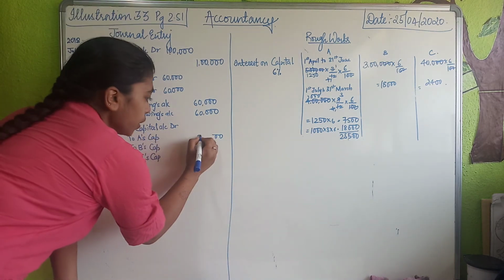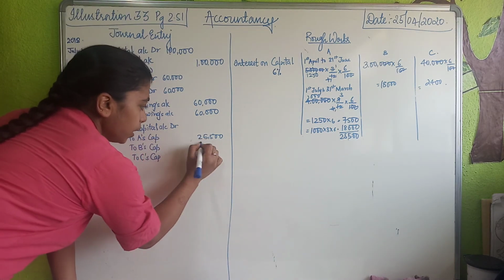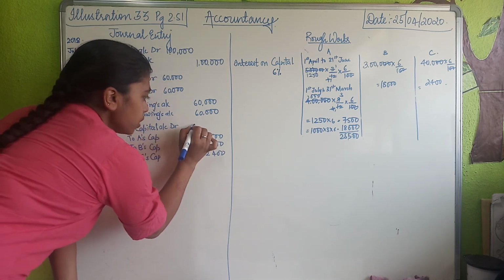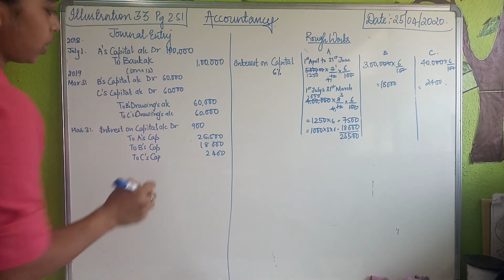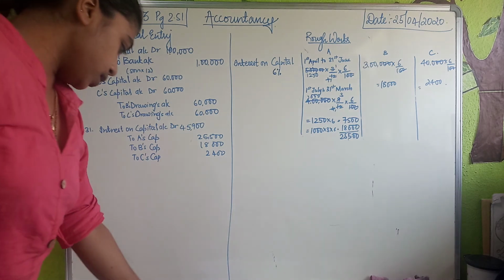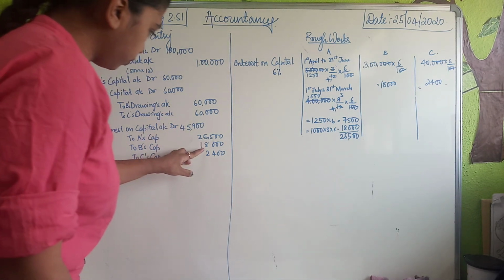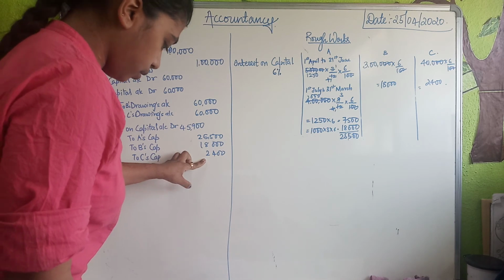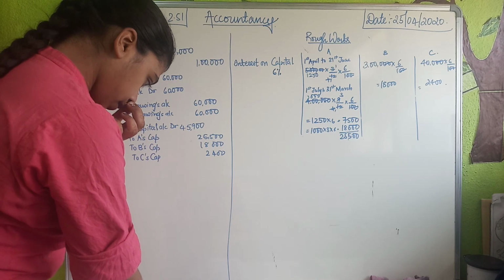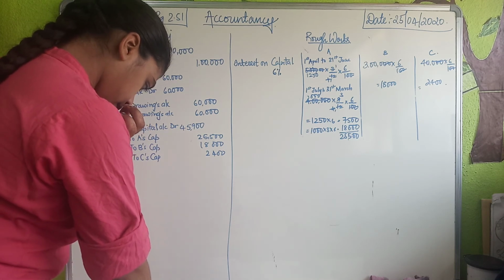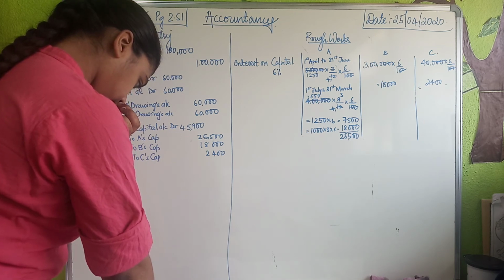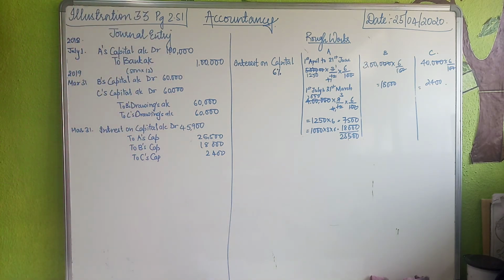So 25,500, 18,000, and 2,400. So total becomes how much? 900 as it is. 8 into 10, 5, 15, 2 into 4, 45,900. Is it clear? How did I do it? 8 into 10. Okay, clear over here? What have I done?